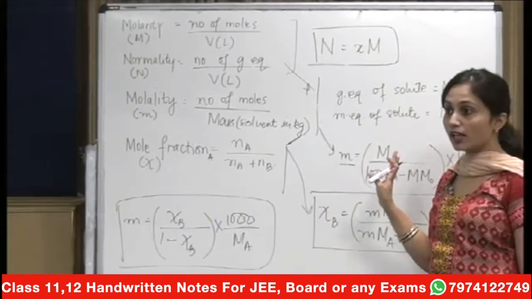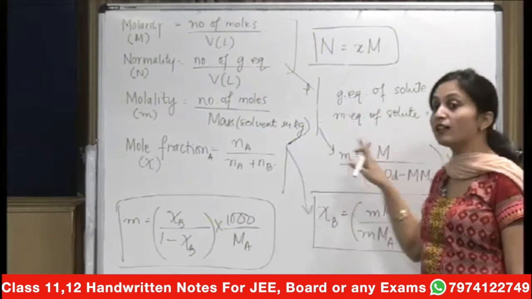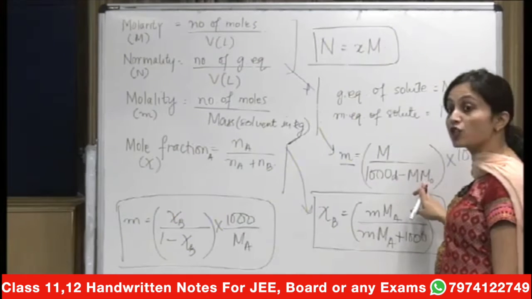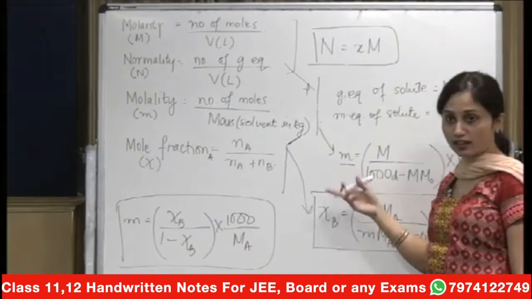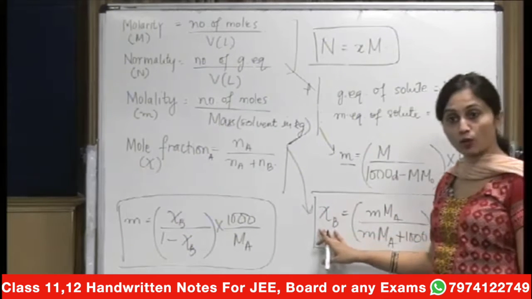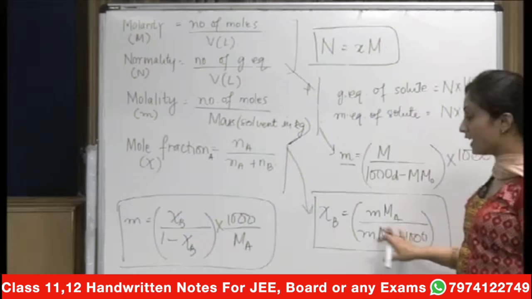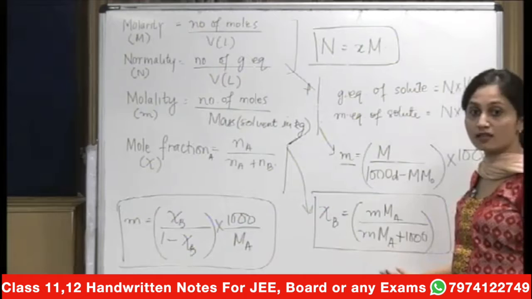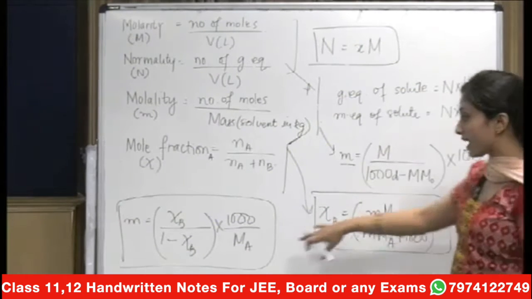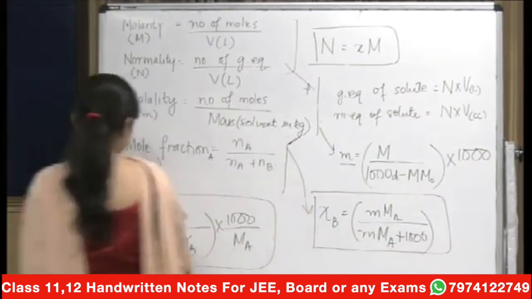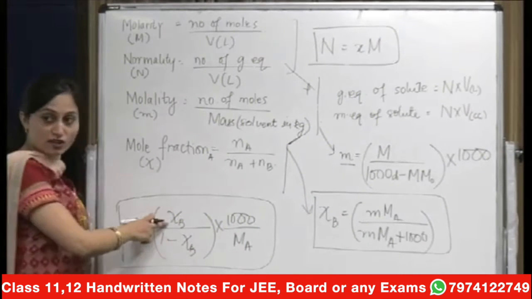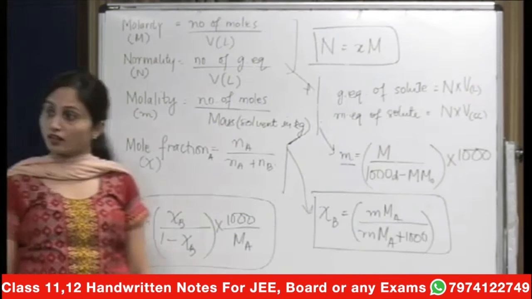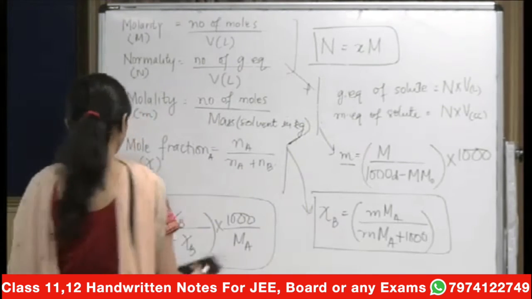Done? Anyone has any doubts? This is molality and molarity, and this M naught is the molar mass of solute. This is molarity, this is molality. Then another that relates our mole fraction with molality, that is your chi_B is equal to M_A m upon M_A m plus 1000. Alright, and then that can be written like this also, that your molality is equal to the mole fraction of solute chi_B upon 1 minus chi_B into 1000 upon M_A. Learned all of these? I am rubbing them off. I hope you remember them.